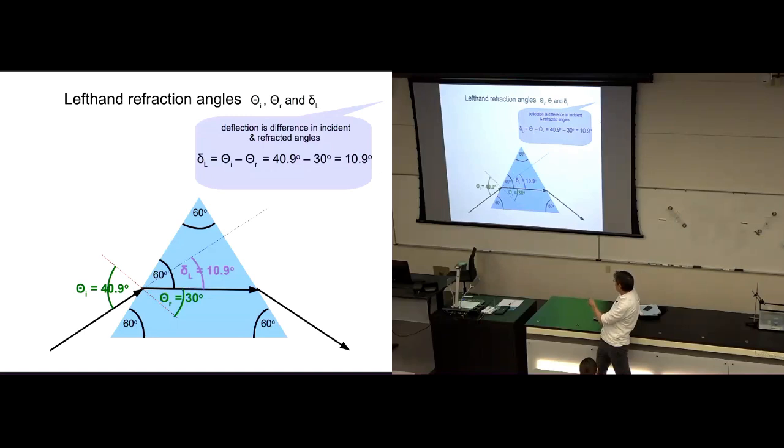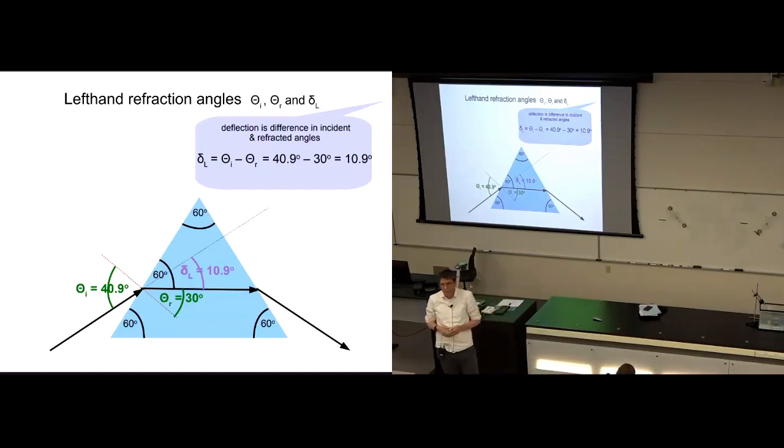Now, the actual refracted ray is not 40.9 degrees above the normal, but rather it's just 30. So the ray has been deflected by 10.9 degrees, the difference between 40.9 and 30. That's the deflection of the ray. So we've got almost 11 degrees of deflection here. And so that's the deflection at the left-hand surface.